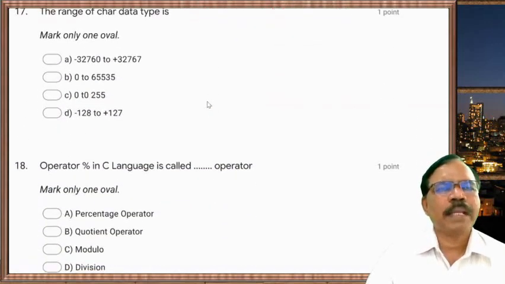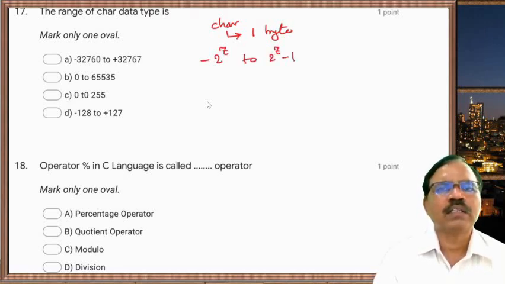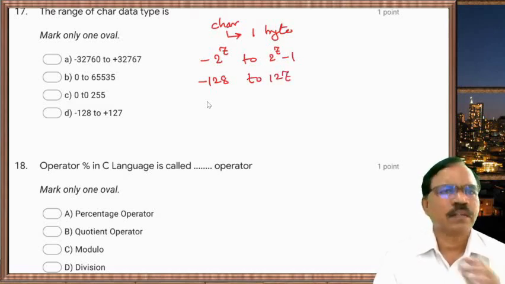Now next one, the range of the char data type. The char data type takes 1 byte memory. So its range is minus 2 raised to 7 to 2 raised to 7 minus 1. So if we find this, we will get minus 128 to 127 for signed char.